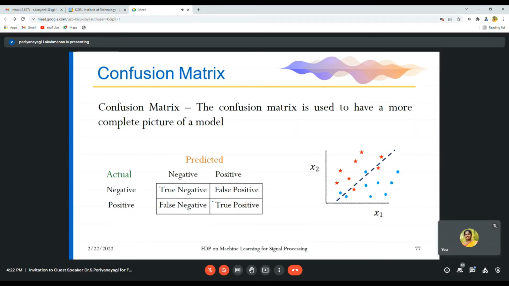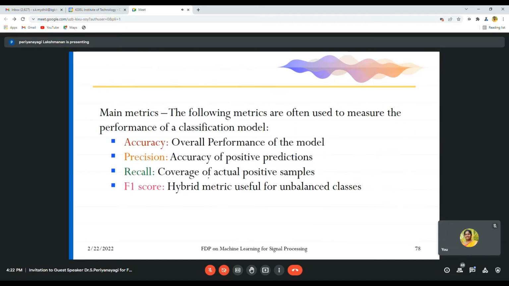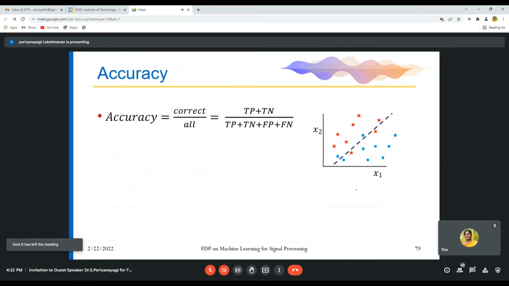Depending on these two predictions only, the accuracy, precision and recall of a model can be identified. The following main metrics are often used to measure the performance of a classifier. Accuracy is the overall performance of a model. Precision is the accuracy of a positive prediction. Recall is the coverage of actual positive samples. F1 is a hybrid metric useful for unbalanced cases. So this is what we are going to see now.